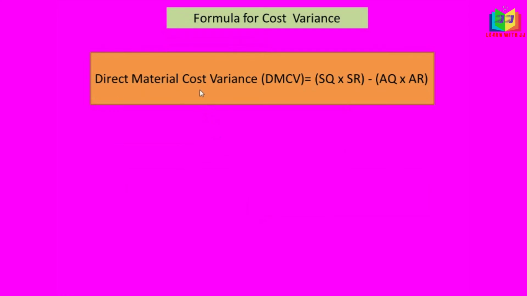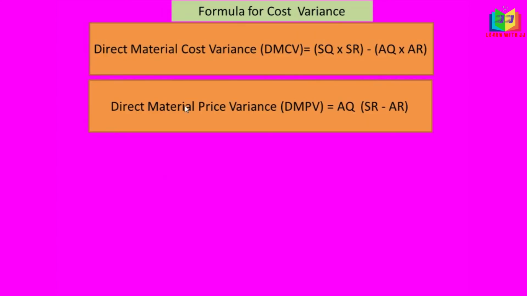Material cost variance is SQ into SR minus AQ into AR. SQ is the standard quantity, SR is the standard rate, AQ is the actual quantity and AR is the actual rate. This is the direct material cost variance formula. Now I'll tell you what it means: it is the difference between the standard material cost for the actual output and the actual cost of direct material used.